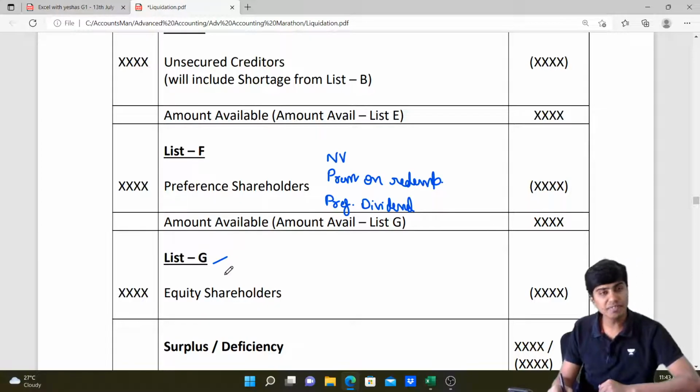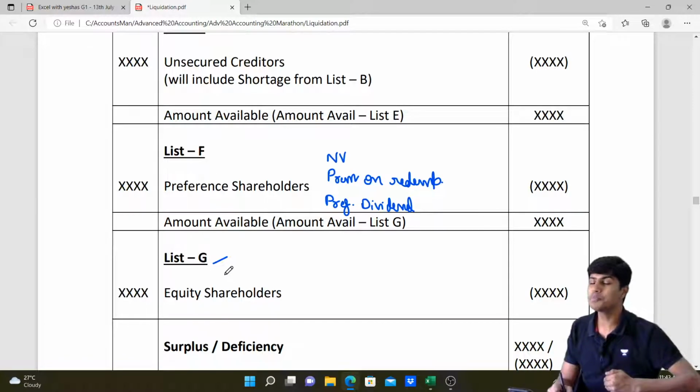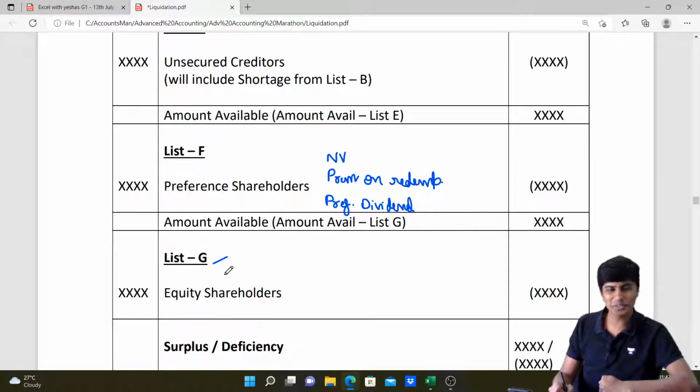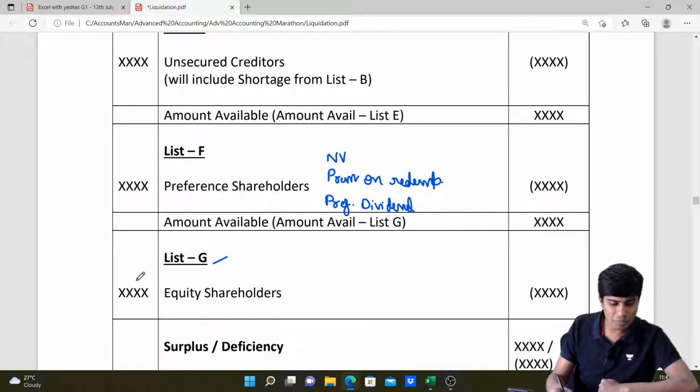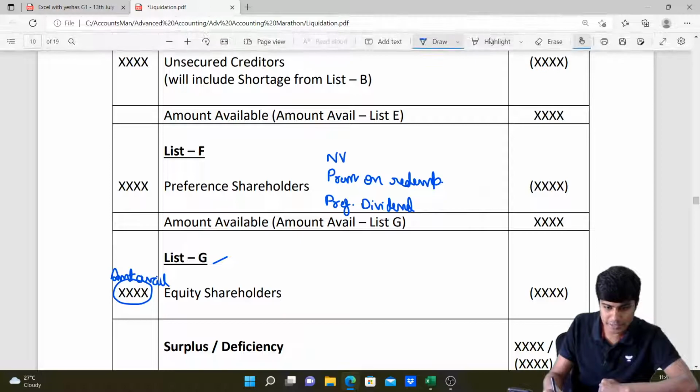List G will have equity shareholders. So what is the amount payable to equity shareholders? Here we don't compute premium to equity shareholders or dividend to equity shareholders to the extent accrued. No, all of those won't come. We'll see the amount available after paying everything else. No, sorry, amount payable.